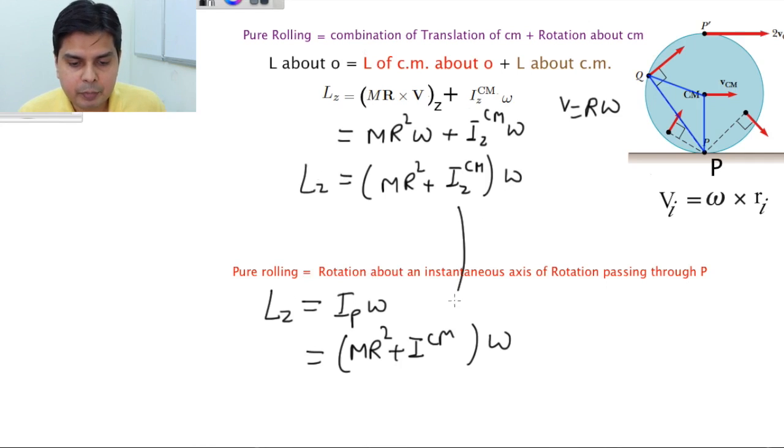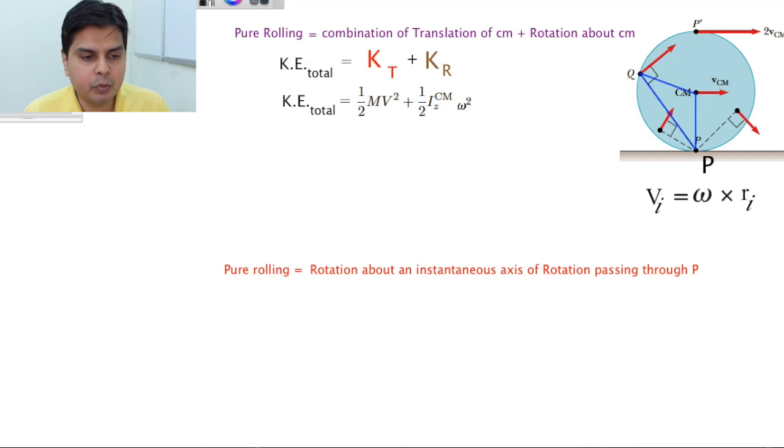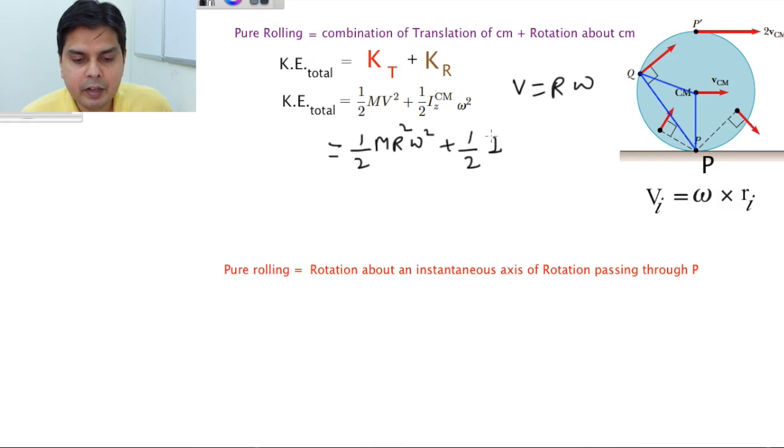Similarly, for calculation of kinetic energy also, I can prove that using both approaches the result will be the same. In this case also, for pure rolling, V will be R omega, so this will become half m r square omega square plus half I center of mass omega square.